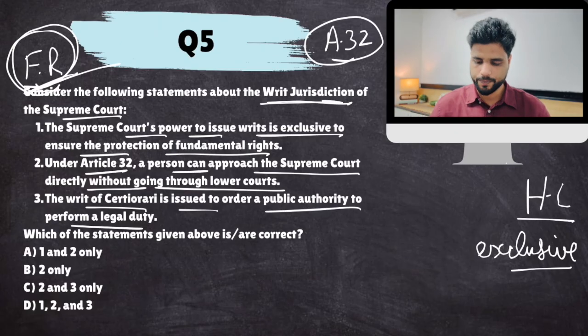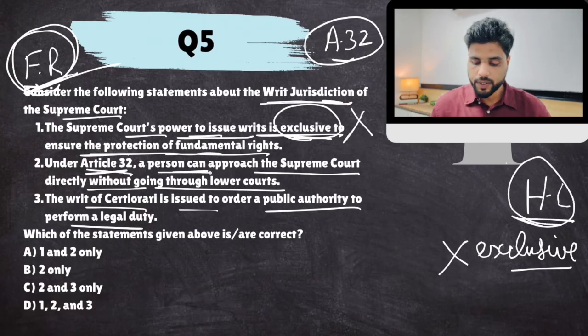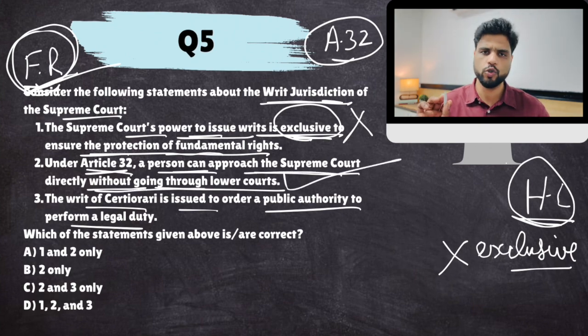Nonetheless, we'll come to High Court. Supreme Court's power to issue writs is exclusive to ensure the protection of fundamental rights. Now remember, this power is not exclusive. Remember, I told you that a person can go to High Court as well. Under Article 32, a person can approach the Supreme Court directly. Yes, directly they can also go to the Supreme Court. They can also go to High Court, but they can go to Supreme Court directly as well without the process of appeals. Now, there are 5 writs.